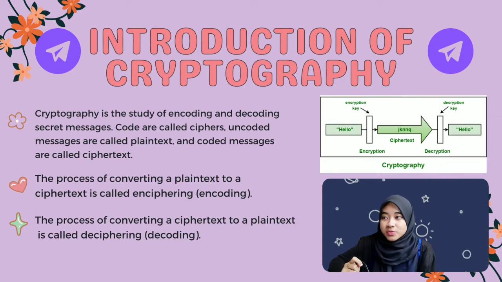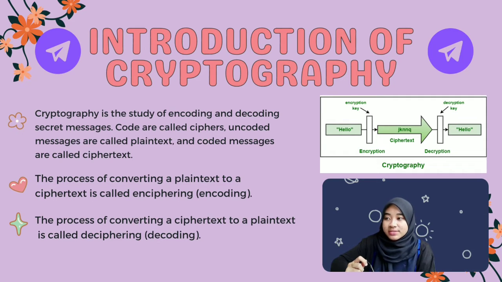Introduction of cryptography. What does cryptography actually mean? Cryptography is the study of encoding and decoding secret messages. Codes are called ciphers, uncoded messages are called plain text, and coded messages are called ciphertext. The process of converting plain text to ciphertext is called enciphering, which we also call encoding. The process of converting ciphertext to plain text is called deciphering, which we also call decoding.